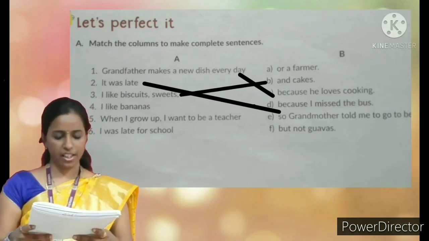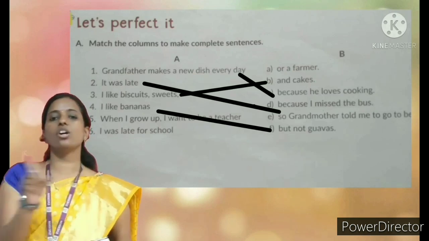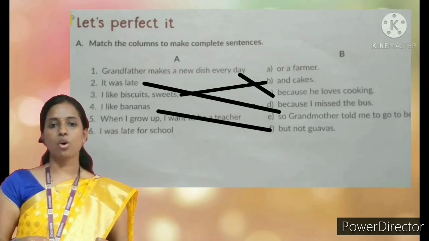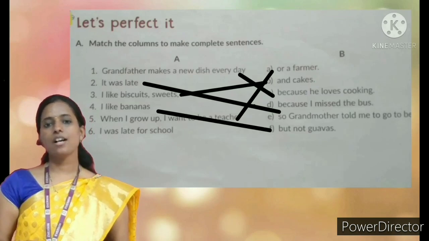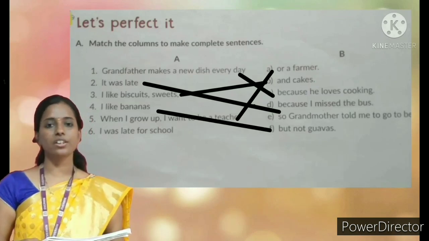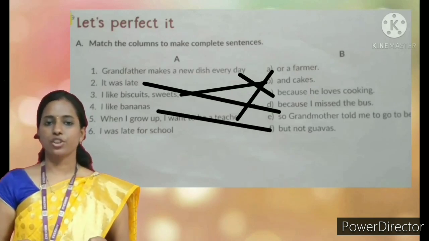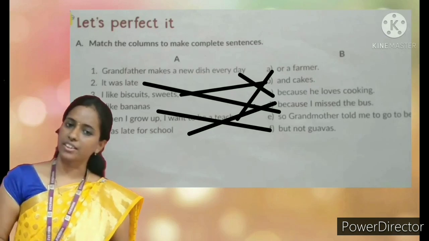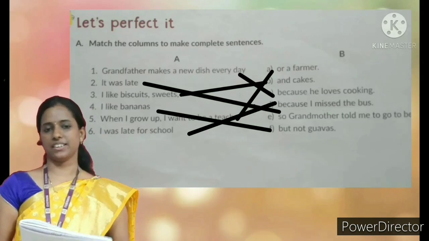Okay. Next. I like bananas but not guavas. Okay. Next. When I grow up, I want to be a teacher or a farmer. Next. I was late for school because I missed the bus.